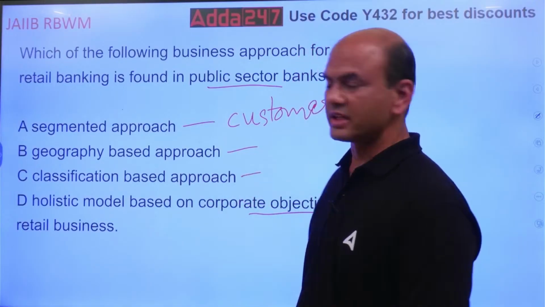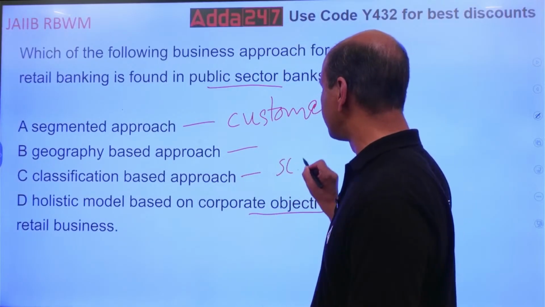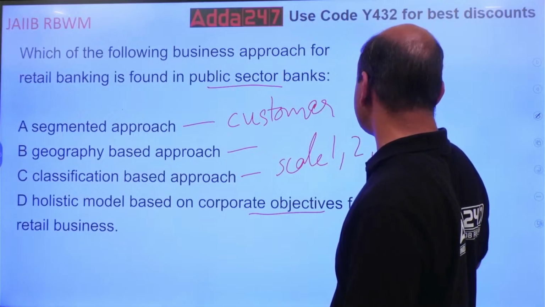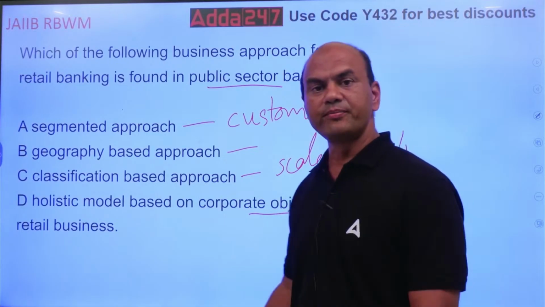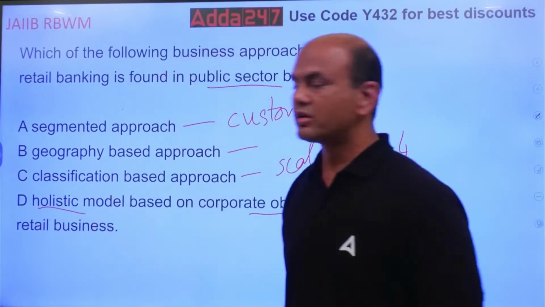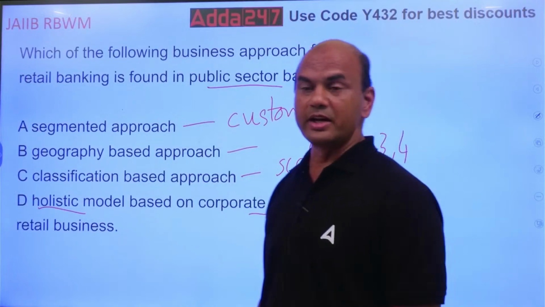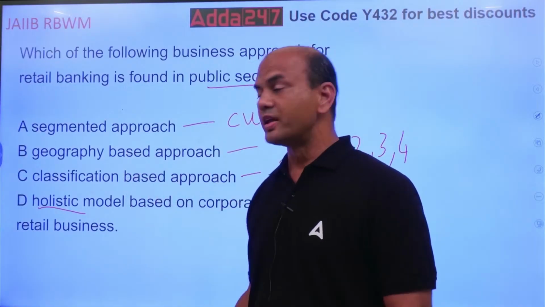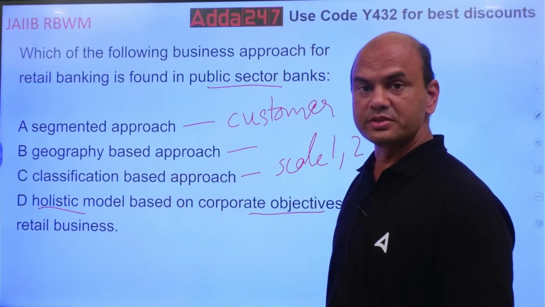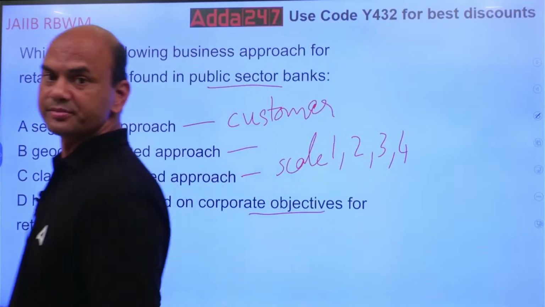Classification based. Classification means what? This scale 1, scale 2, scale 3. In nationalized banks, we have scale 1, scale 2, scale 3. Or look at this: holistic model. Now what is this holistic? Kindly understand the word. It means all of them. It can be segmented also, geography based also, classification based also, depending on the corporate objectives, depending on what the bank wants.